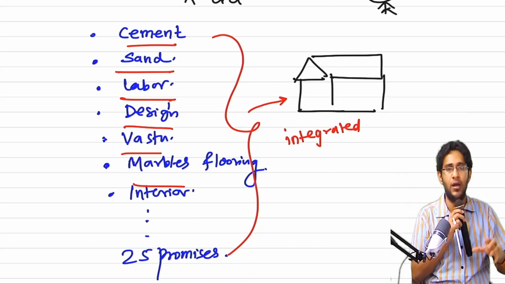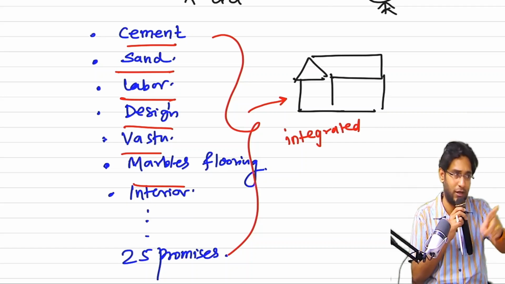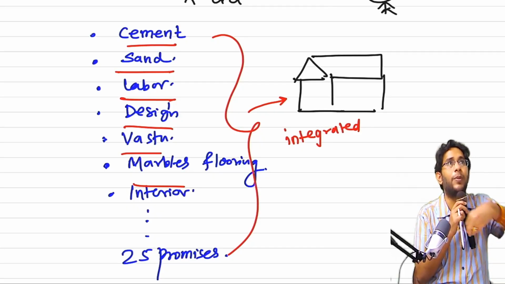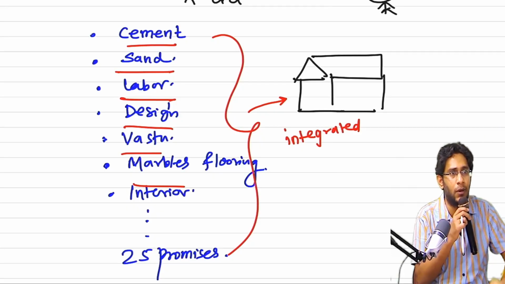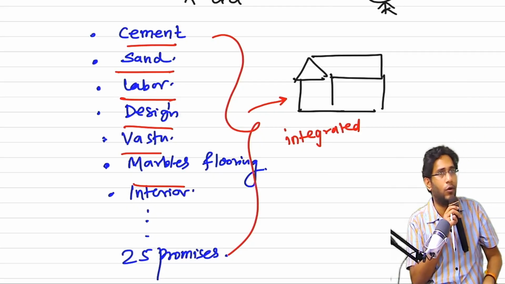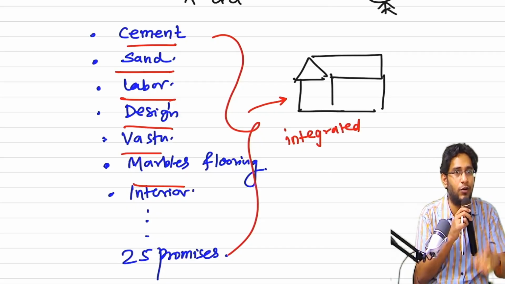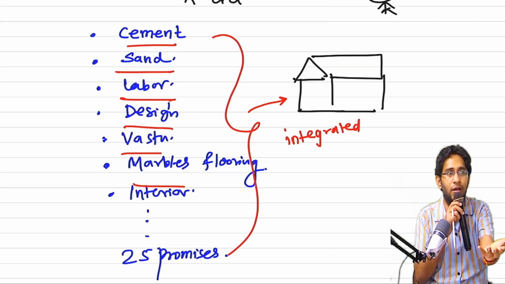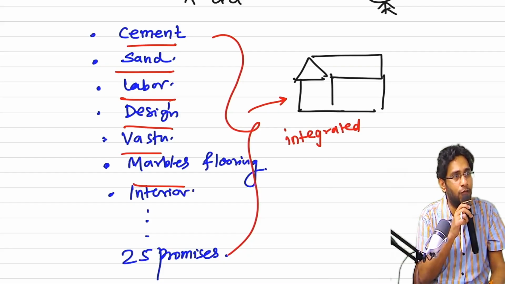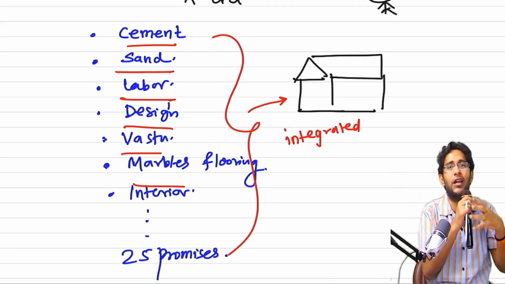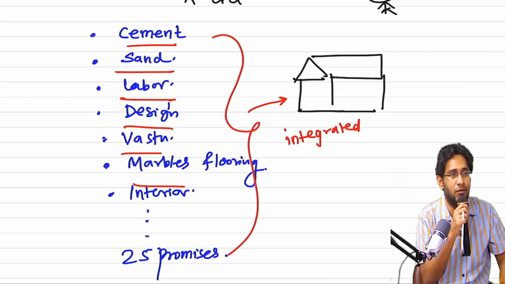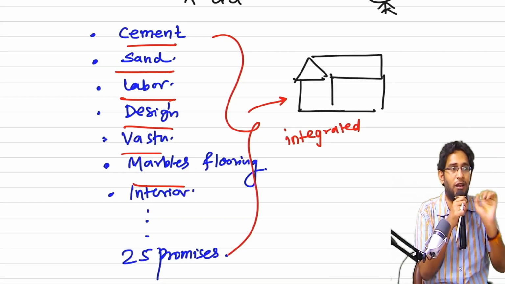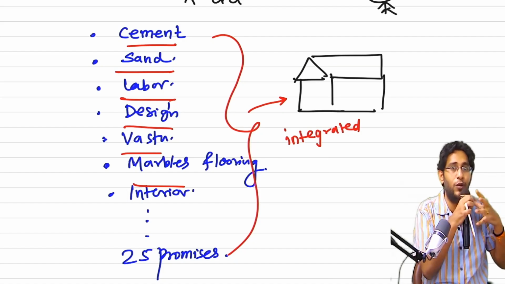Imagine, sir, I bought cement, whatever I promised I bought, that is there on the site. Sand is there, 20 labor people are sitting there, design papers are flying everywhere in the site, marbles are there. I told the customer, see sir, I told you 25 promises, all 25 promises are on the site, give me my money. Will the customer give? No. When will he give? You integrate everything, construct a house, then ask money. Just because you fulfill these promises independently, money will not be earned. Money, when will it come? Only when you integrate them.